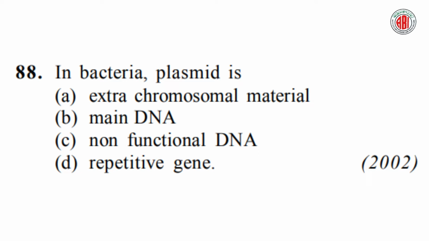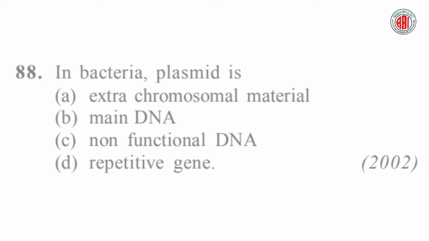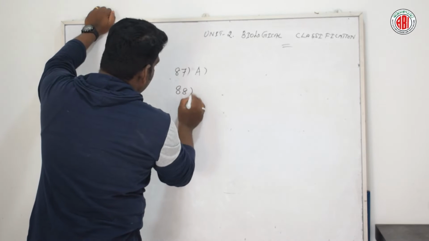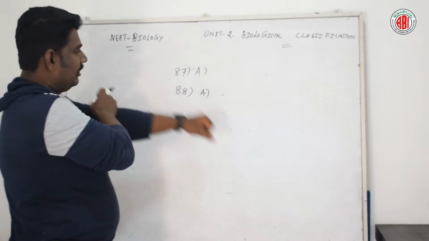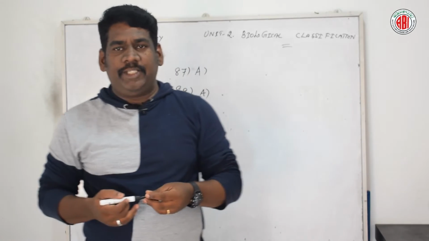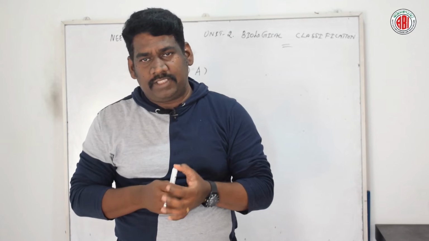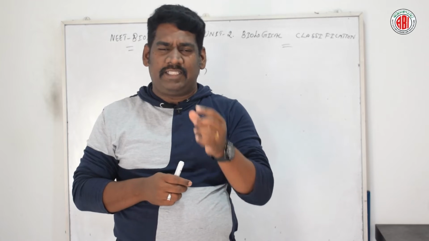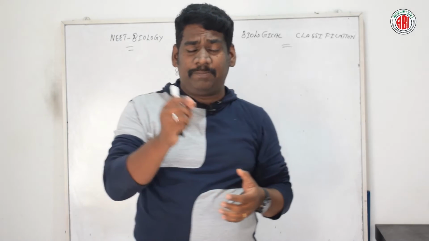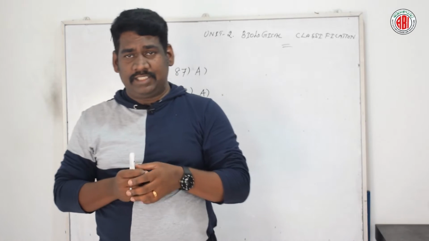In bacteria, plasmid is, here are 4 different options given: extra chromosomal material, main DNA, non-functional DNA, and repetitive gene. So let us see the right answer for this question. According to this question, option A is the right answer. In addition to the nucleus-like structure present in the bacterial cell, the bacterial cytoplasm normally contains small separate pieces of DNA, and these pieces of DNA are called plasmids.